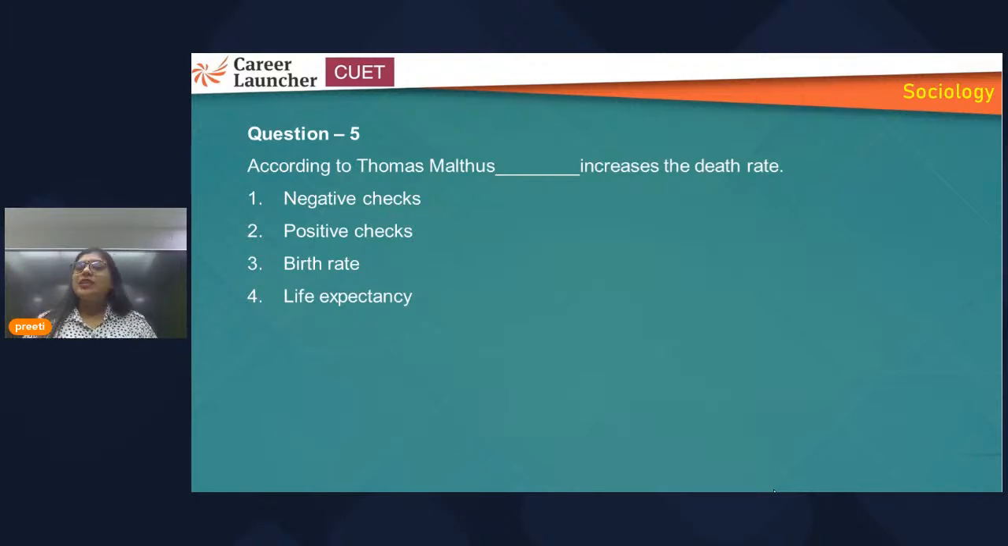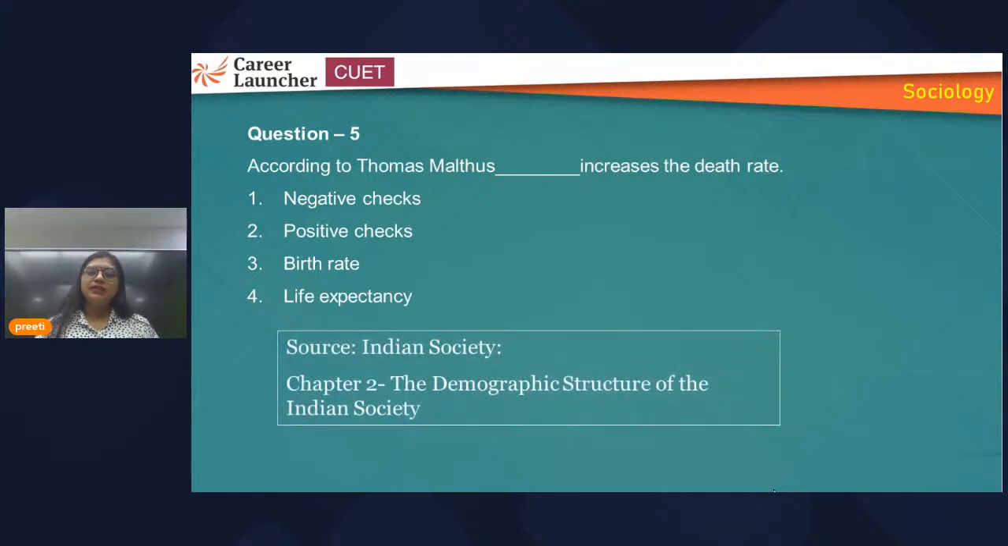So on that basis as well, only positive check is mentioned, so you can attempt this question. That positive check is being mentioned if you are not aware of it. So what you have to do, you should be aware of birth rate. So birth rate he has now talked about. Life expectancy, that is part of another population growth theory. Negative checks has not been mentioned anywhere. So here only positive check is left. All right. So the source is the same, demographic structure, and answer is 2.